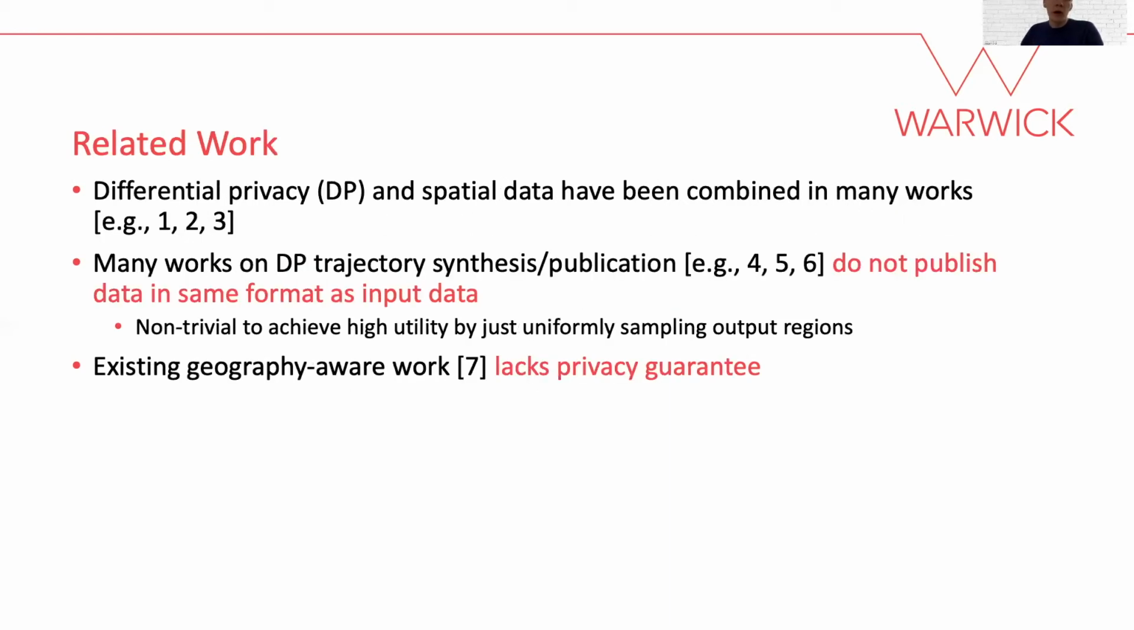Ever since differential privacy has become the de facto privacy standard, it has been increasingly applied to spatial data. And although there have been many works on synthesizing or publishing DP-compliant trajectories, these works fail to publish data at the same spatial granularity as the input data. We find that it is non-trivial to achieve high utility by uniformly sampling feasible points. Finally, although there is some context-aware work, it lacks a meaningful privacy guarantee, which is a prerequisite for strong privatization.